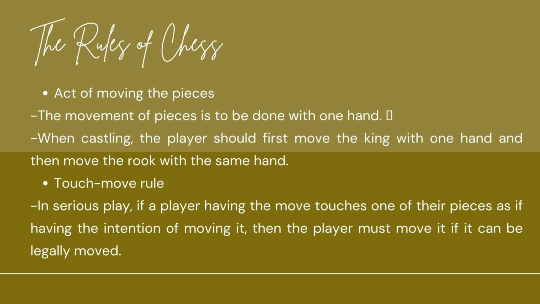If you are familiar with castling, it is sometimes called rook, if I'm not mistaken. So when we castle, we first move the king and then you will move the rook adjacent to the king, but same hand lang yung gagamitin natin.